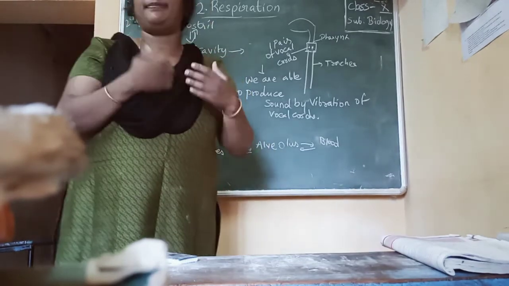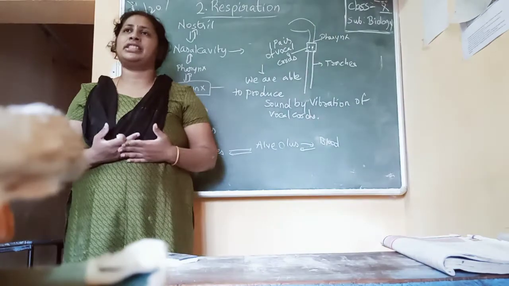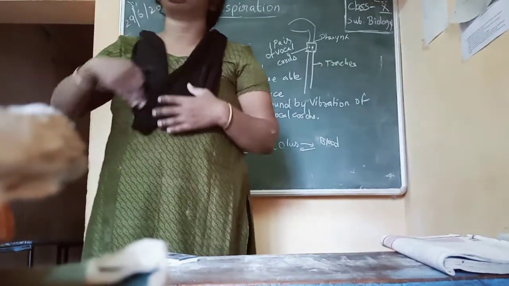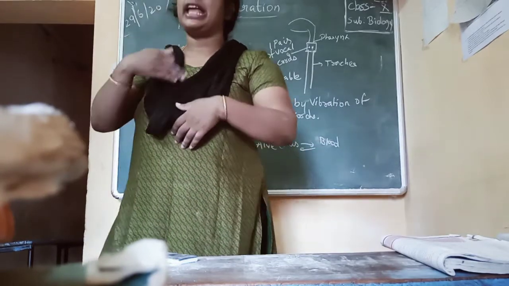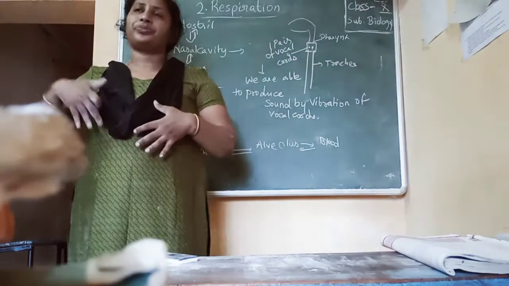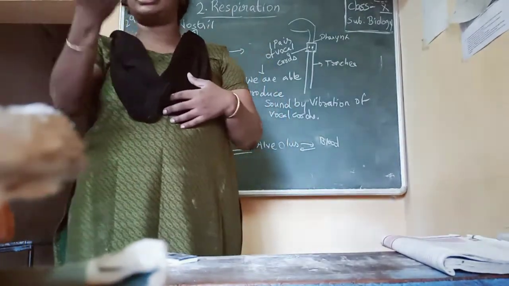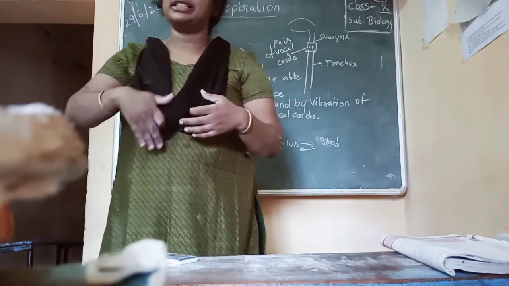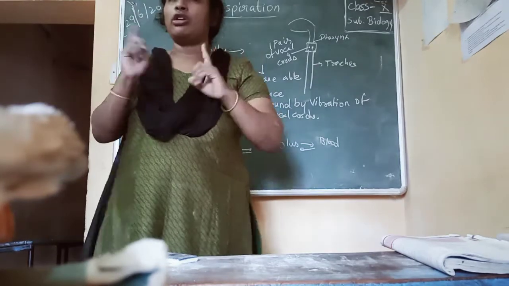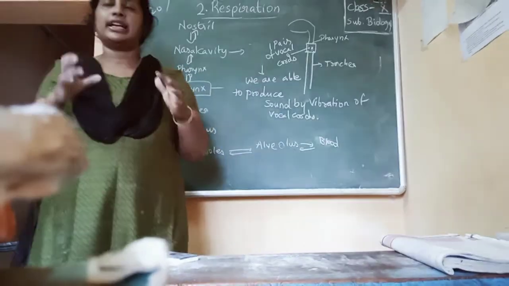Then how is the vibration taking place? When you are exhaling, that means breathing out, the air is coming from the blood to the lungs, and from the lungs it is coming outside. While the air is coming out from the lungs, it vibrates the vocal cords present on the larynx and produces the sound.